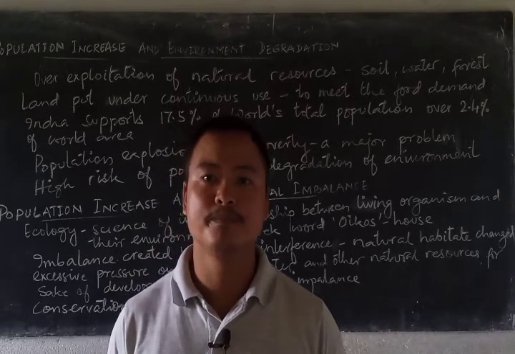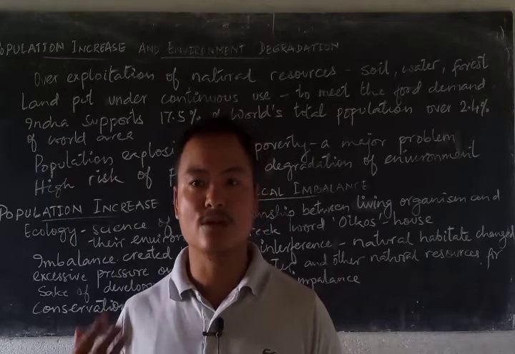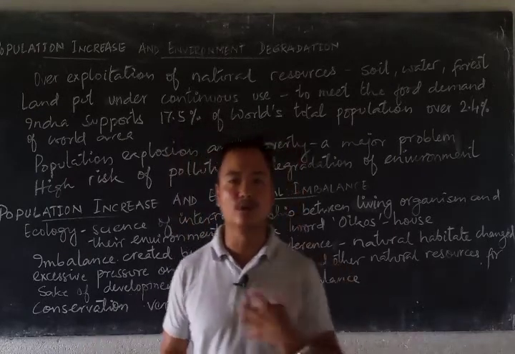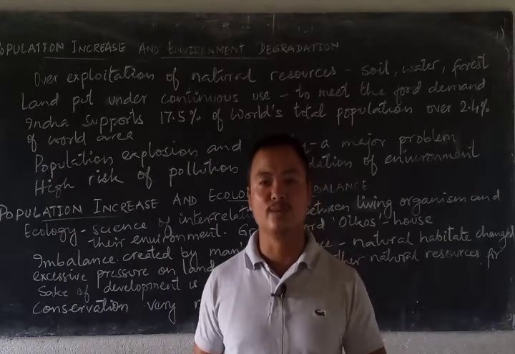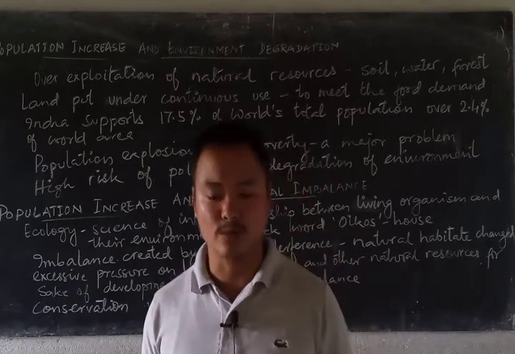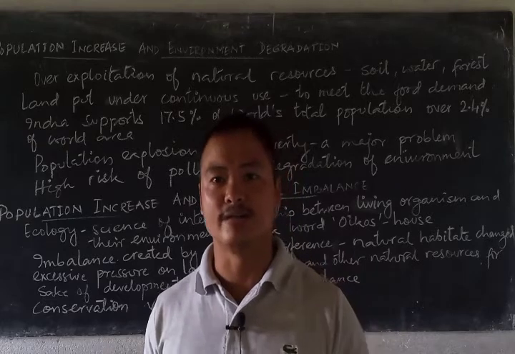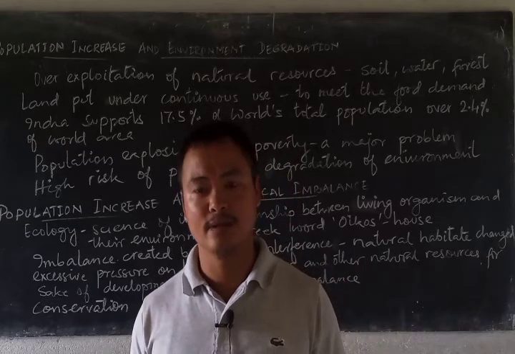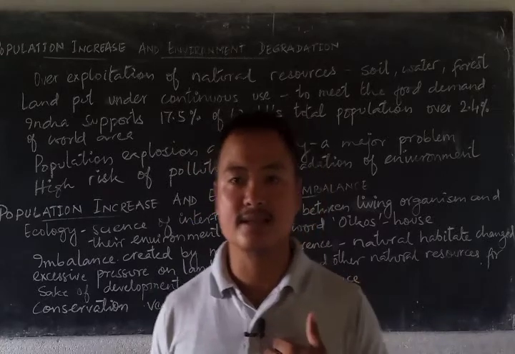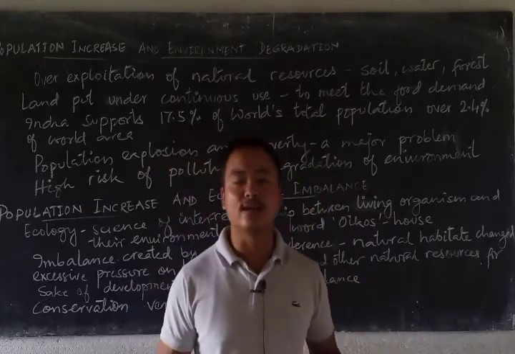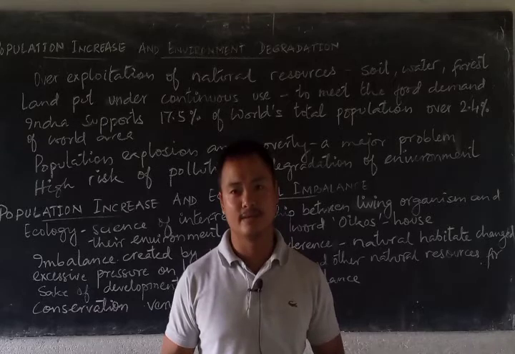So I hope it is not just a chapter that we are learning, but also as humans we need to understand what we can do to support and save our environment. It is for people like you, like us, to think over what we can do to conserve our environment.